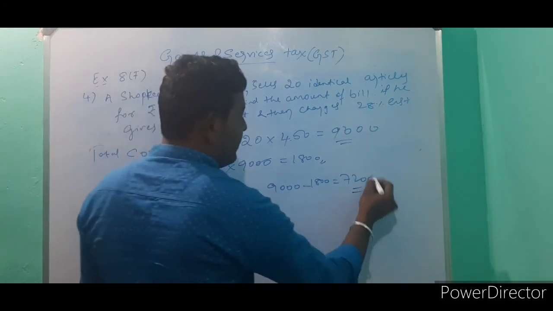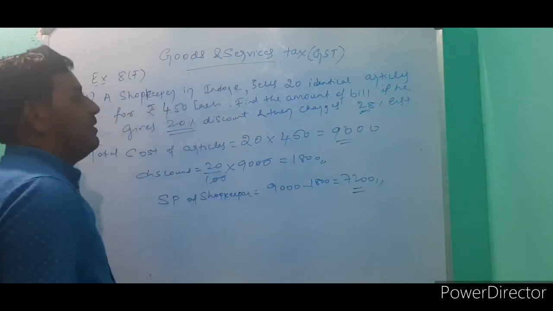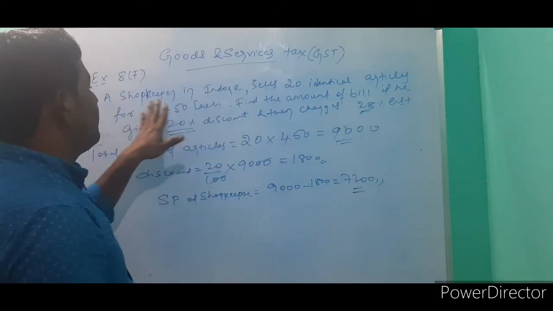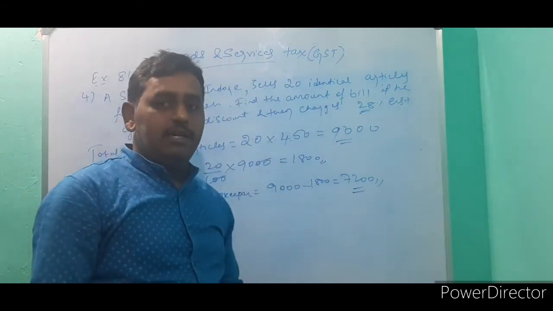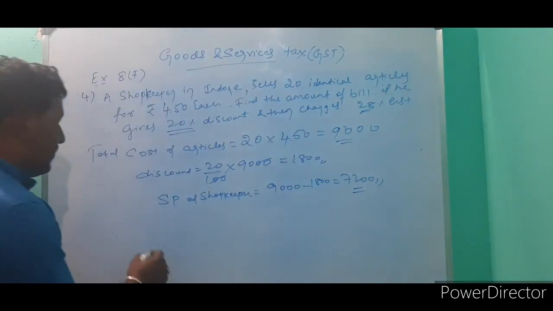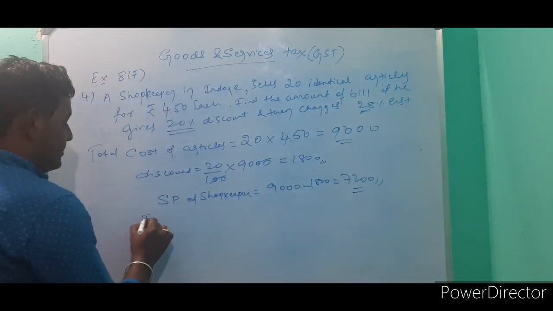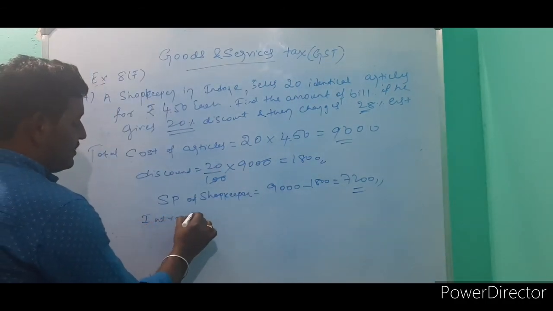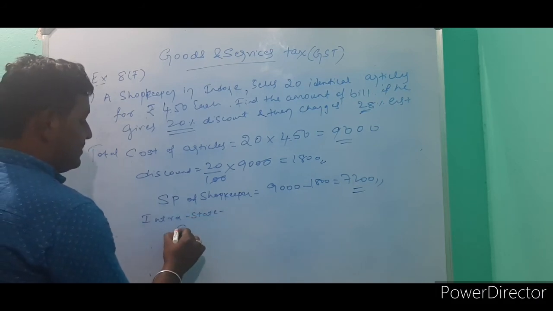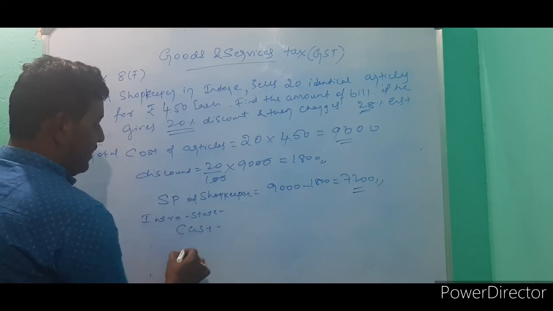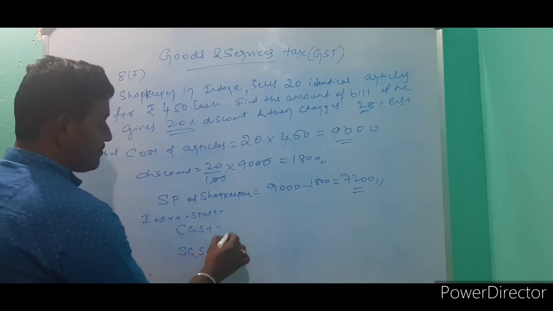On this price, we have to find GST. So here the shopkeeper is in Indore, which means the transaction is within a state. This is an intra-state transaction. GST means CGST and SGST you have to find.